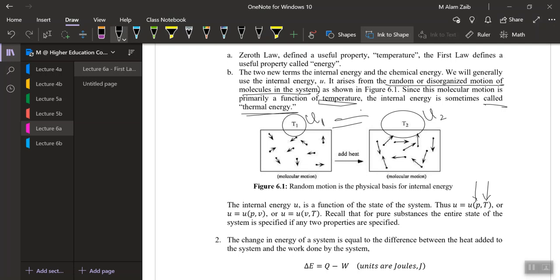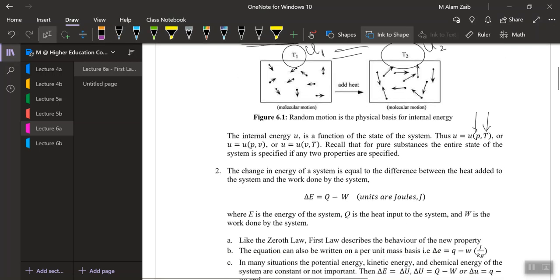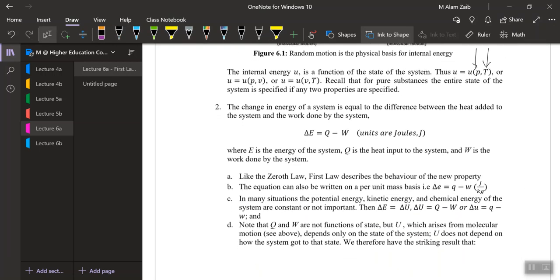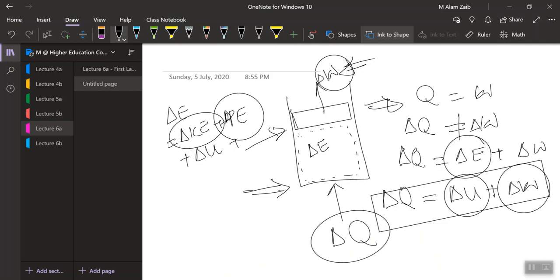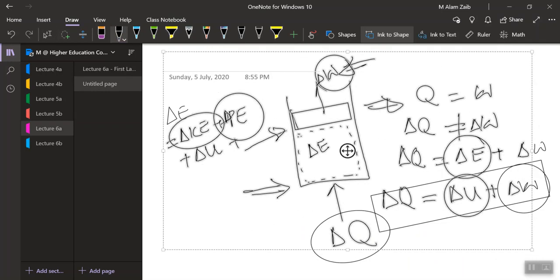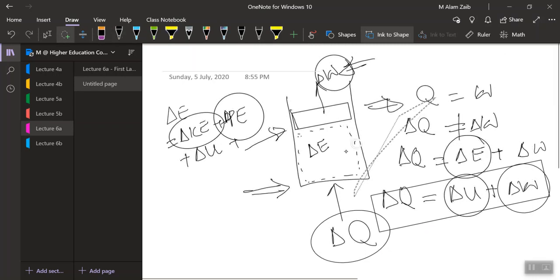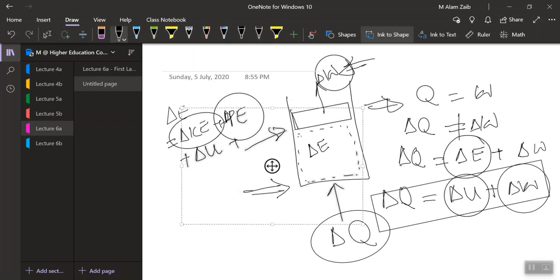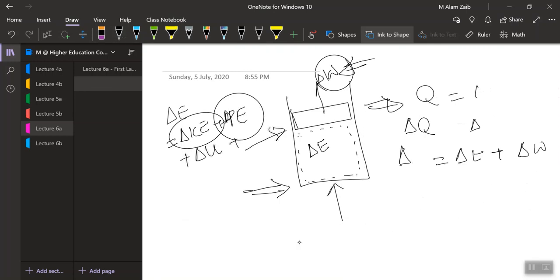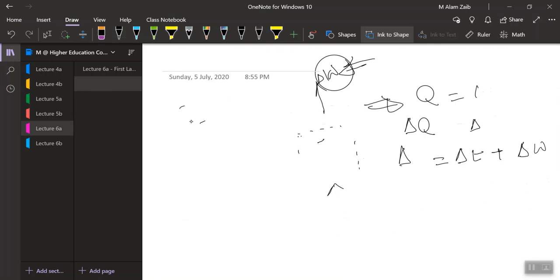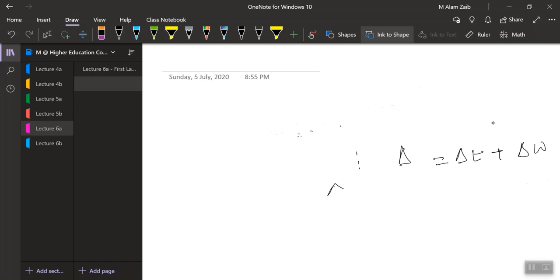Now let's move forward to the first law of thermodynamics. Before we actually come to this equation, let me introduce something. Let me have a different example, and that example would be easier to understand. Sorry for that. Let me rub it out, or if not, then have another page. Okay, let me rub it out then.